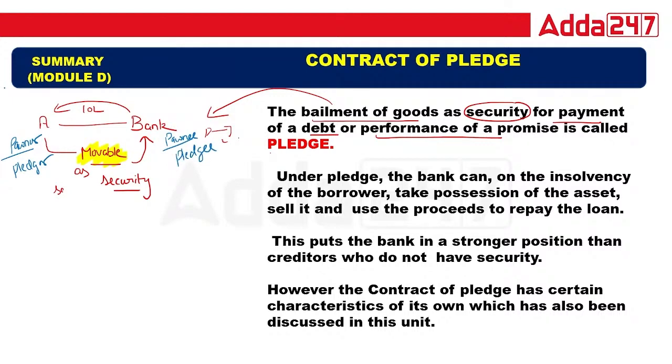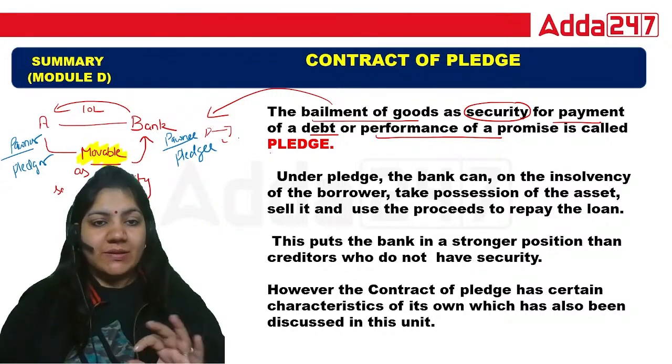Okay, a simple definition. Okay, class. So I hope the definition of pledge is clear to all of you.